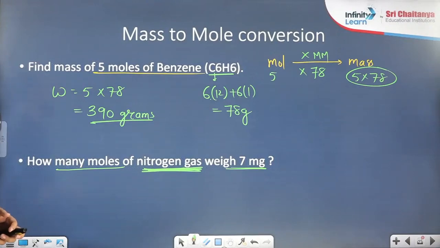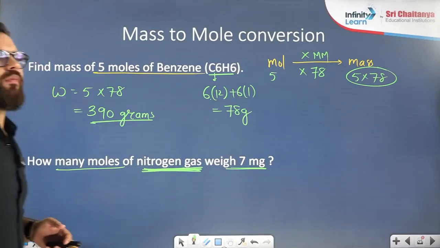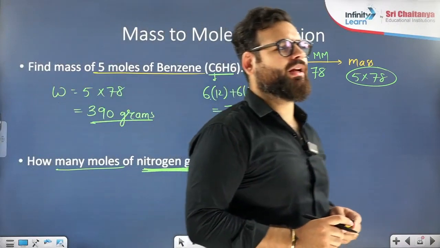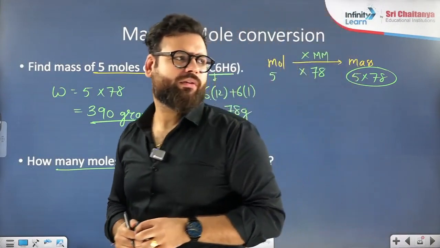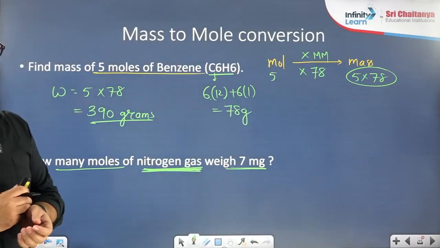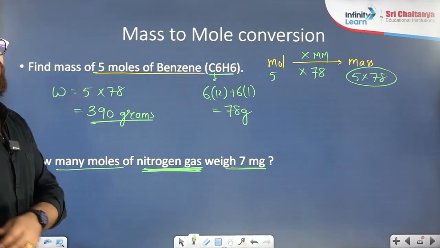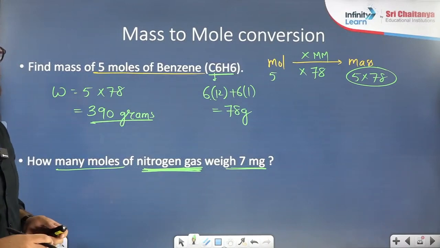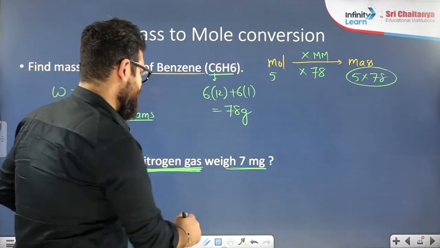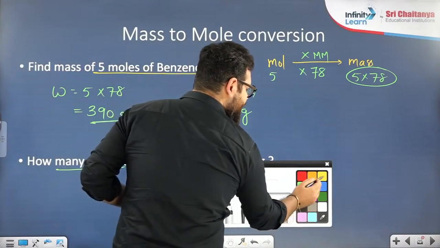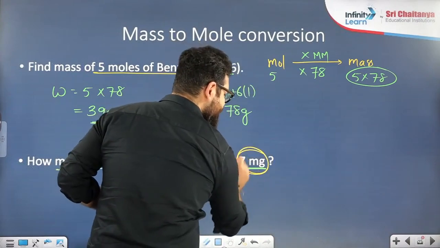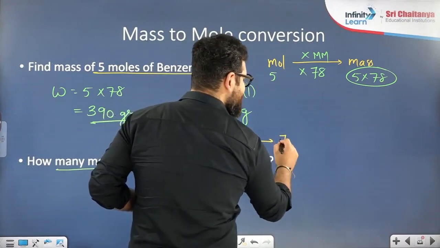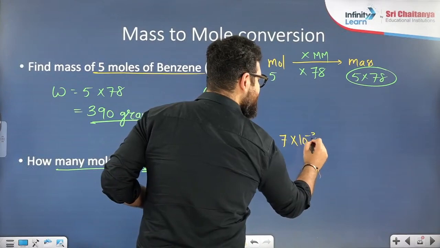How many moles are there in 7 milligram? 2 moles is not correct. All of you see here carefully. I gave 7 milligram, I didn't give 7 gram. 7 milligram is 7 into 10 power minus 3 grams.